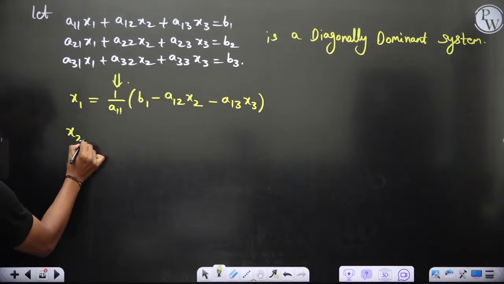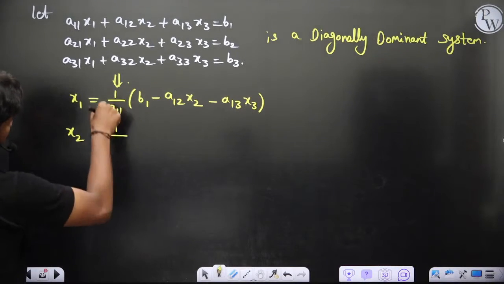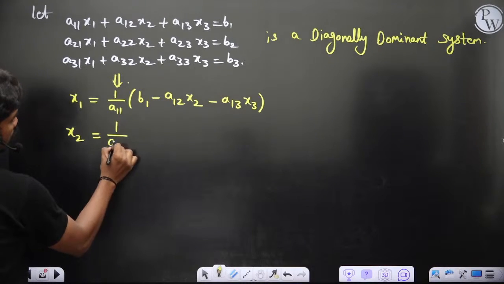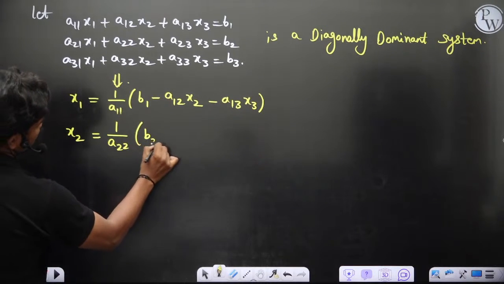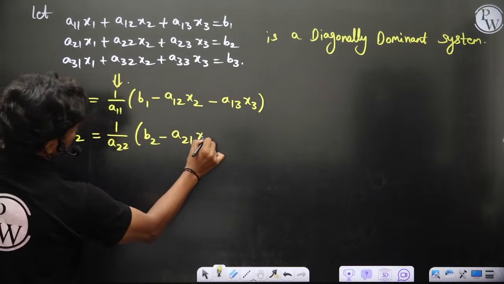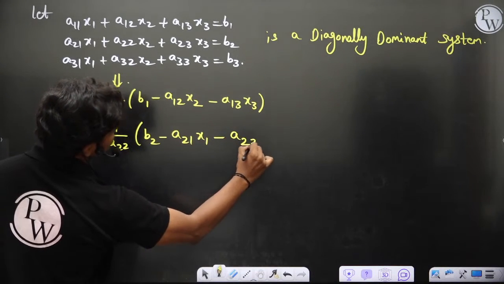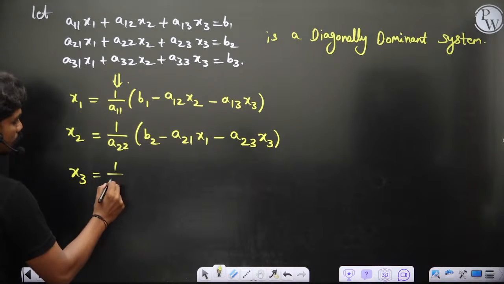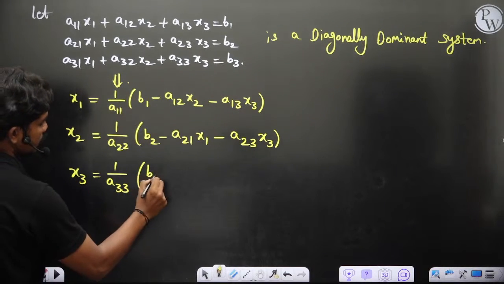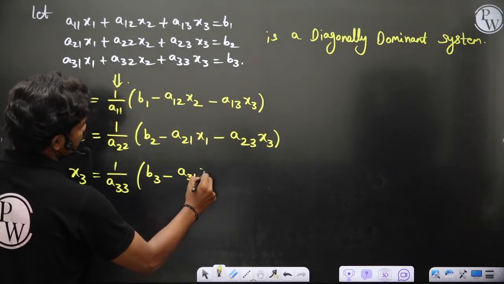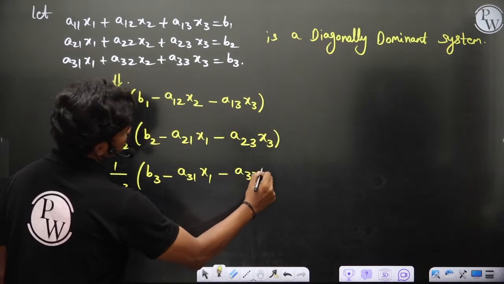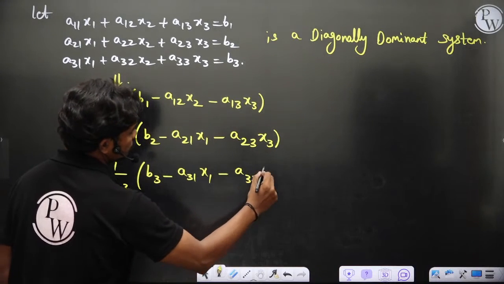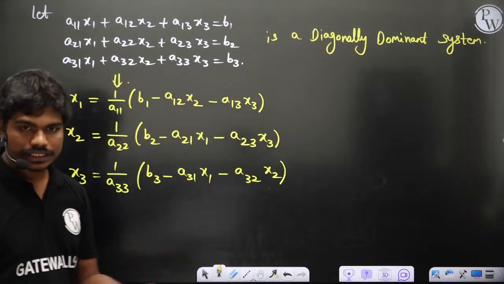Then x2 is equal to, from the second equation, since the system is diagonally dominant, 1 by a22 into b2 minus a21 x1 minus a23 x3. And similarly x3 is equal to 1 by a33 into b3 minus a31 x1 minus a32 x2. Clear?